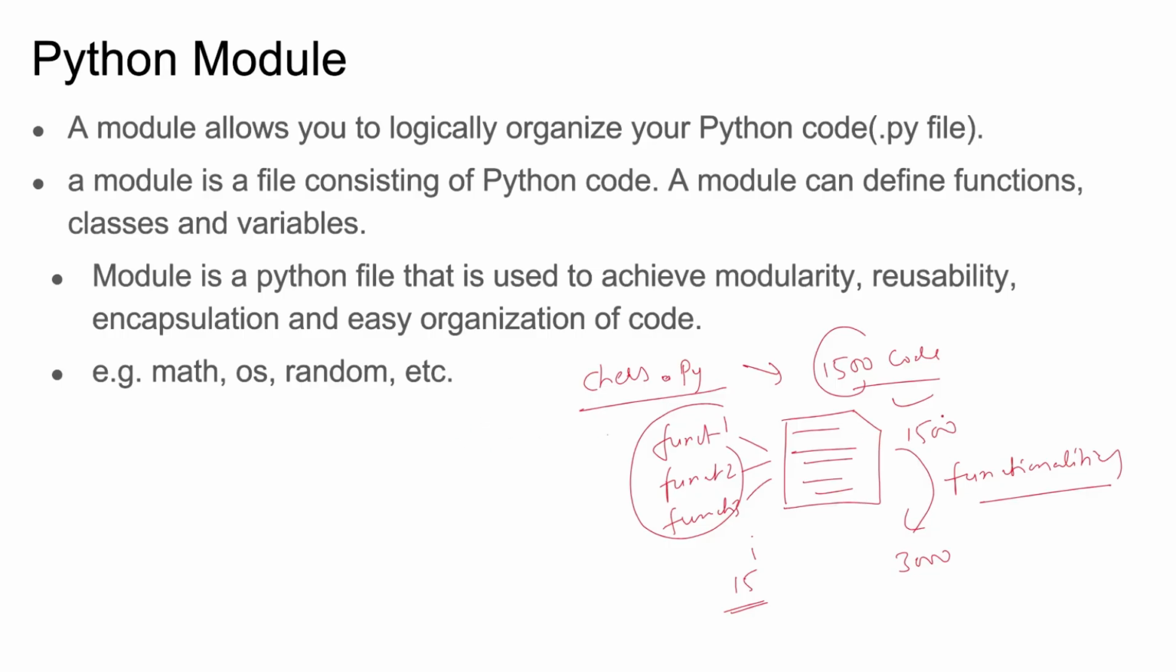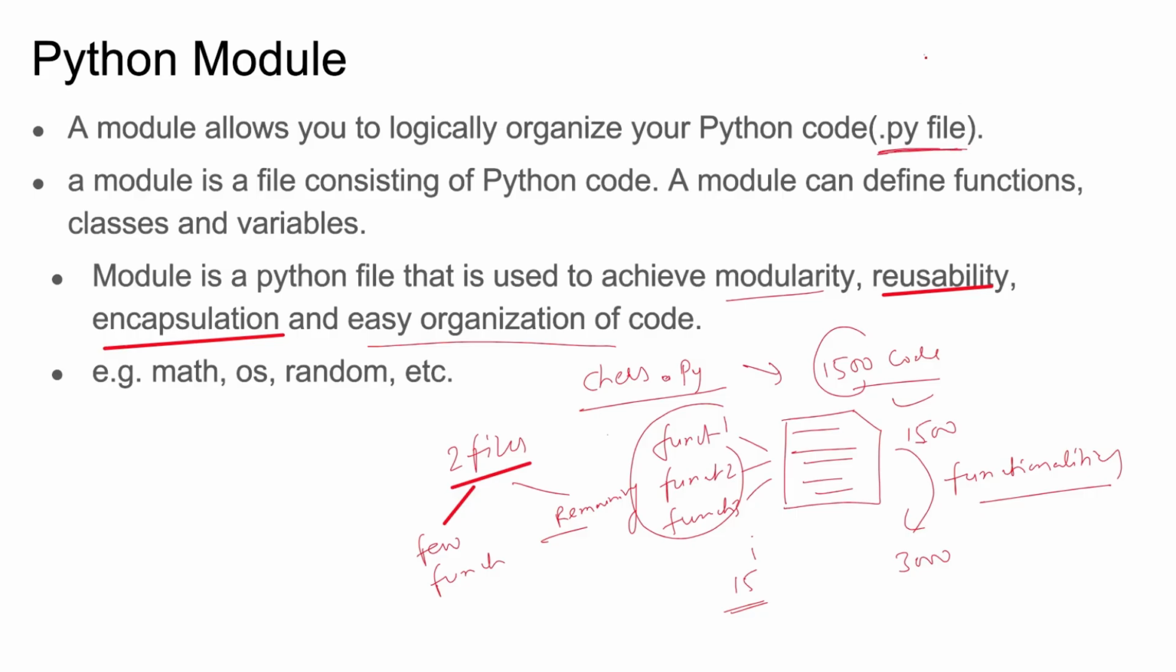So you can divide your 1500 lines of code into two files. In one file you keep a few functions, and the remaining functions go in another file, right? This is very important for modularity, reusability, encapsulation, and easy organization. We need to create multiple modules, and a module is nothing but a .py file. In Python, the file you create with the extension .py, and in our case we are using IPython notebook, so this is a single file, right? So .py is your module.